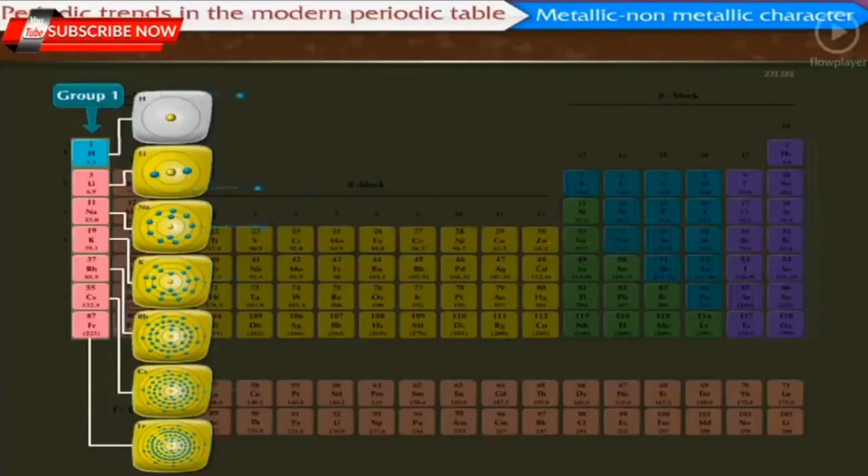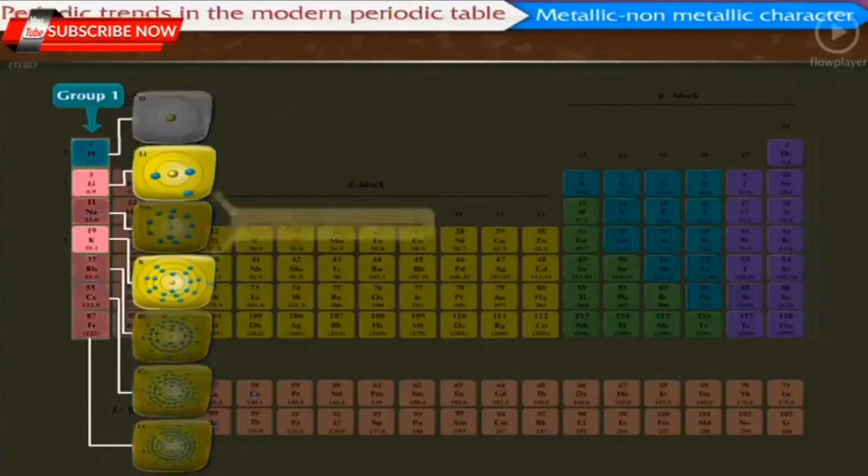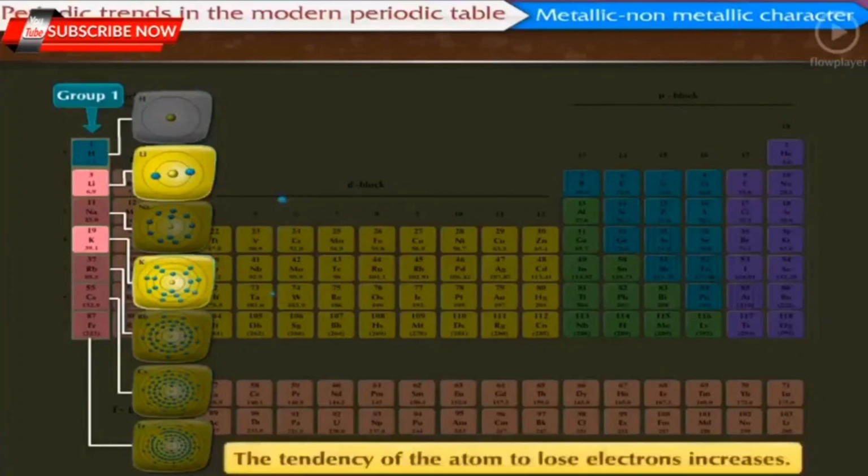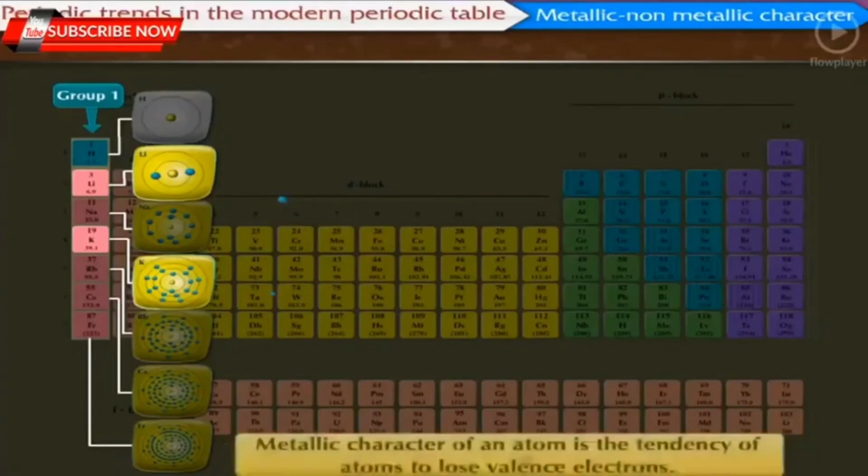Due to these factors, the tendency of the atom to lose electrons increases. Also, the penultimate shell after losing electrons becomes the outermost shell. The penultimate shell is a complete octet, and therefore the resulting cation has a special stability. This further increases the tendency of atoms to lose electrons.